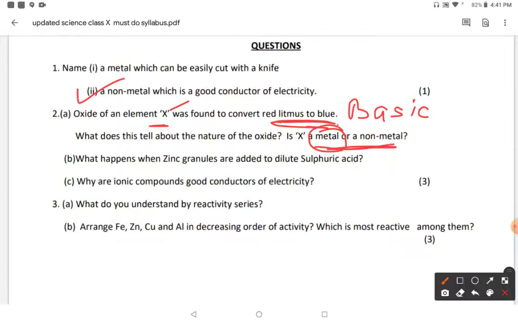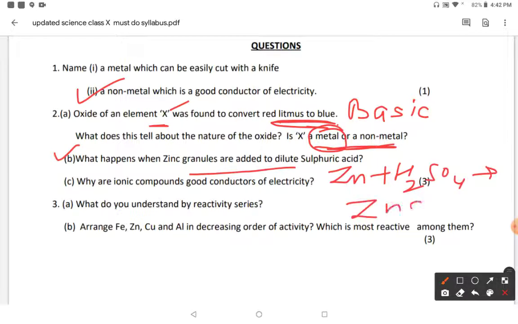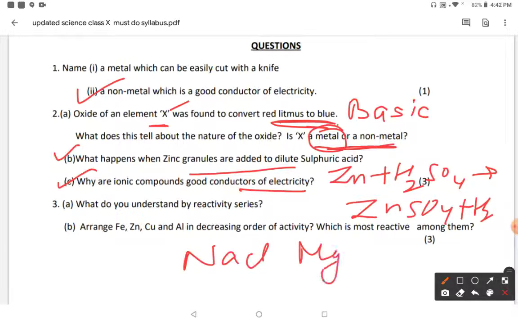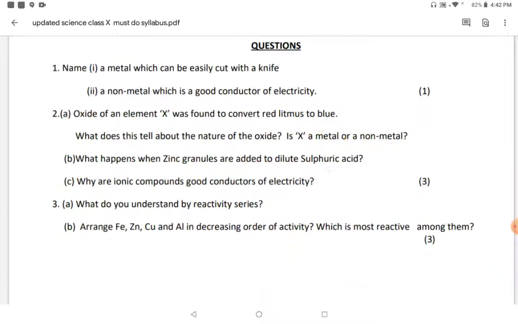What happens when zinc granules are added to sulfuric acid? You can write this reaction: zinc plus sulfuric acid gives the salt zinc sulfate, plus hydrogen gas is released. You have to write this reaction. Why are ionic compounds good conductors of electricity? Because ionic compounds, for example NaCl, MgCl2, in the aqueous state convert into ions, and movement of ions is the cause of conduction of electricity.